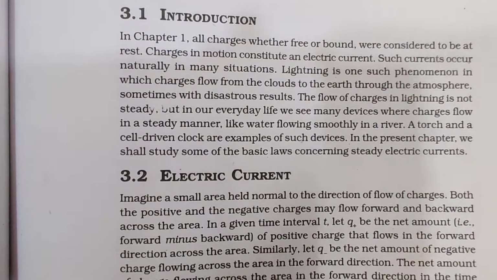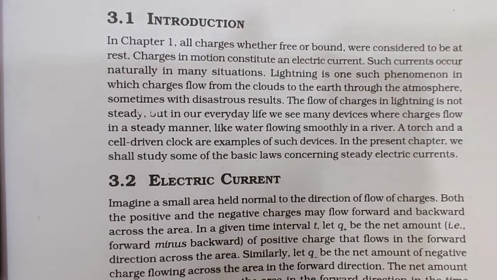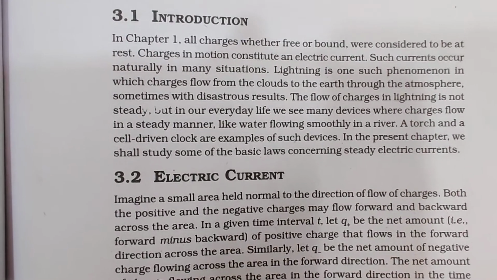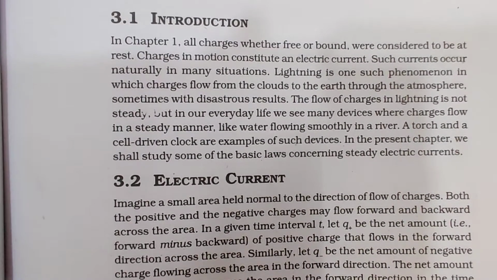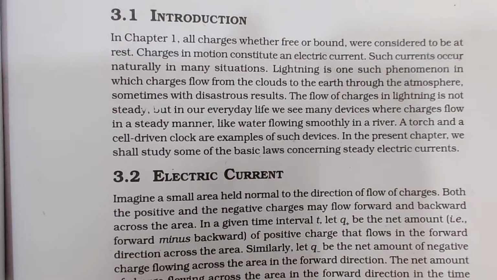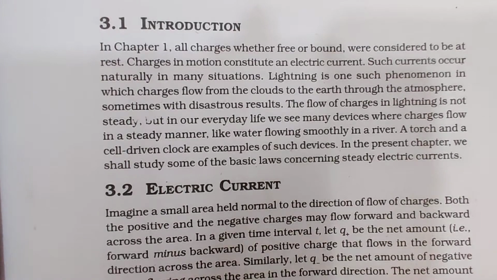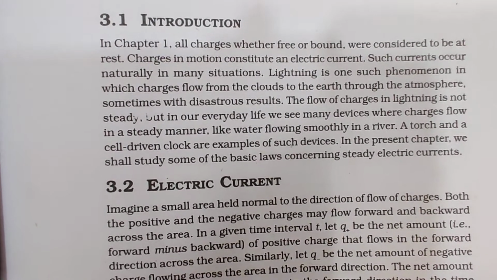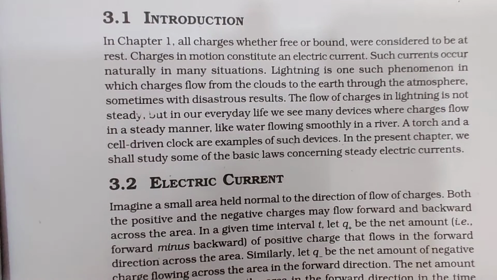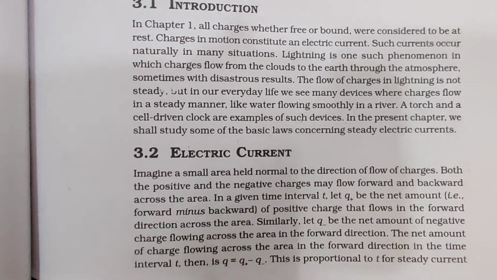disastrous results. The flow of charges in lightning is not steady, but in our everyday life we see many devices where charges flow in a steady manner, like water flowing smoothly in a river. A torch and a self-driving clock are examples of such devices. In the present chapter, we shall study some of the basic laws concerning steady electric currents.